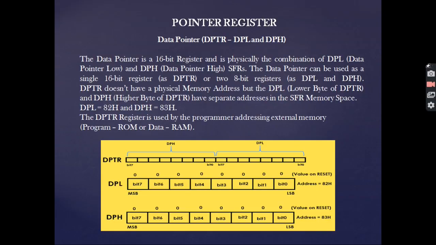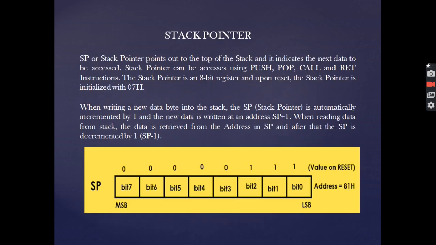Next comes the data pointer. It is a 16-bit register and is physically the combination of DPL, that is data pointer low, and DPH, that is data pointer high. The data pointer can also be used as a single 16-bit register. However, this register does not have a physical memory address, but the DPL and DPH have separate addresses in the SFR memory space. DPL has the address of 82 hex and DPH has the address of 83 hex. This is the bit pattern of DPTR, or rather data pointer.